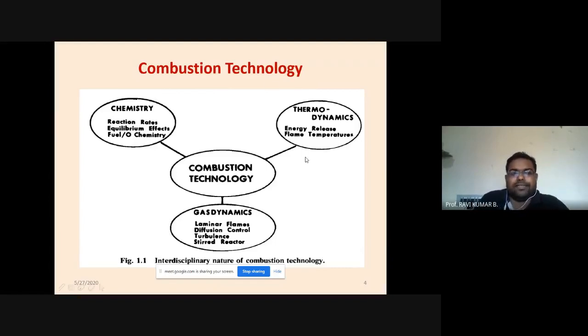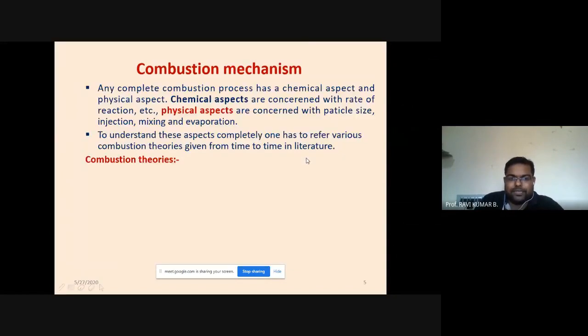So in ideal condition, we need maximum possible energy release rate. That means we should have highest possible combustion efficiency in order to get a complete combustion from the given mass of the fuel. So this is the chemical aspect of the combustion technology. So we can say any complete combustion process has a chemical aspect and physical aspect.